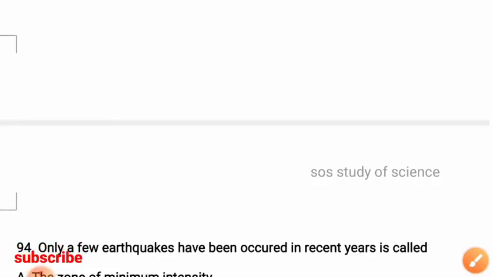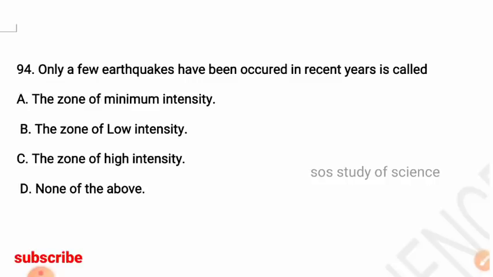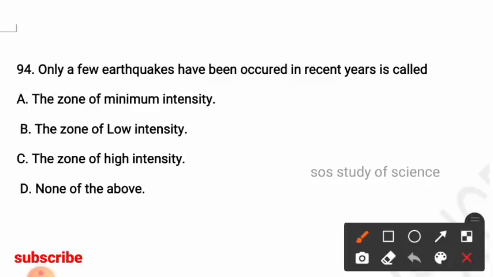Next question, where only a few earthquakes have occurred in recent years is called, options: the zone of minimum intensity, the zone of low intensity, the zone of high intensity, none of the above. So here the right answer is option A, that is the zone of minimum intensity.